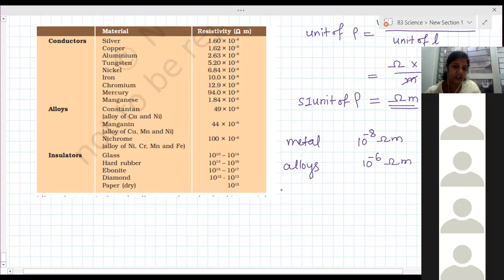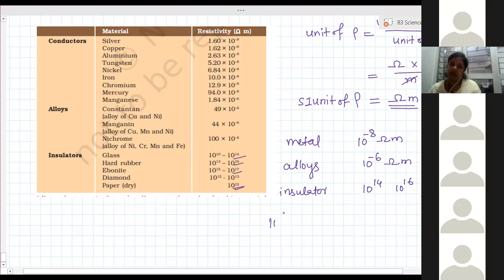And non-metals and insulators have values like 10 to the power plus 14 or plus 16, maximum 10 to the power 17. So which one is greater here? 10 to the power 17 is greater than 10 to the power minus 6, which is greater than 10 to the power minus 8.